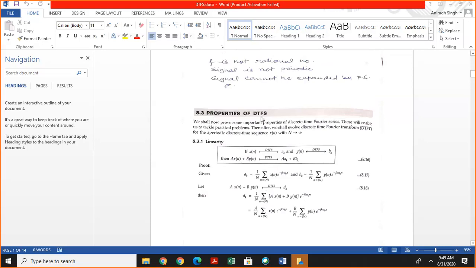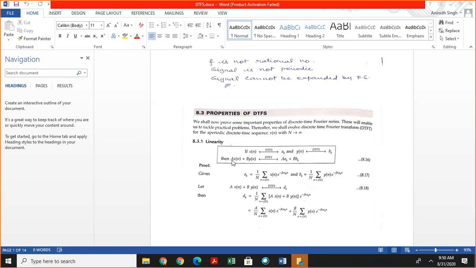Then properties of DTFS. First is linearity. If the DTFS of x of n is ak and the DTFS of y of n is bk, then determine the coefficient of the linear combination of x of n and y of n.